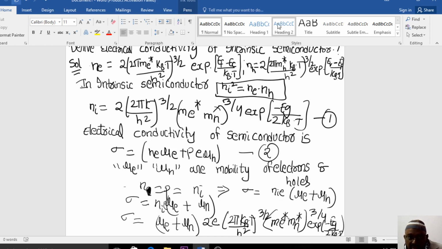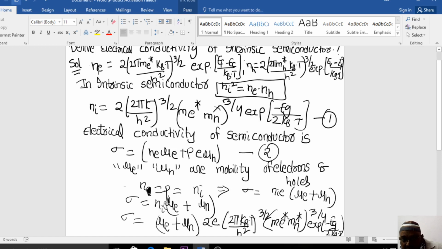So again I am repeating here. We just started with the electrical conductivity of an intrinsic semiconductor. In the previous classes we learned that the density of electrons is given by this particular formula and the density of holes is given by this formula. In an intrinsic semiconductor, the carrier concentration is n_i squared. Why have I written n_i squared? The carrier concentration is a combination of holes and electrons, so n_e into n_h. When you combine this n_e into n_h, you will get this expression. And what is happening to E_f minus E_c is that the value will be equal to minus E_g by 2 k_B T.